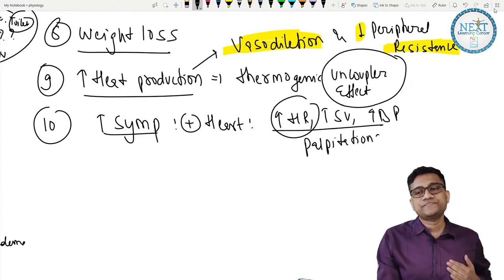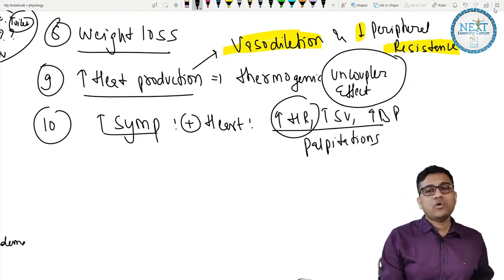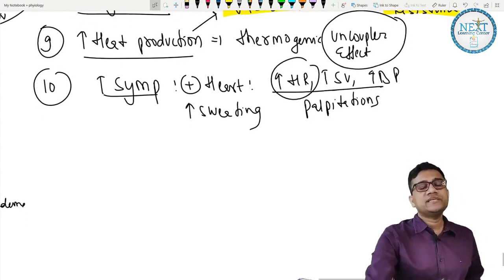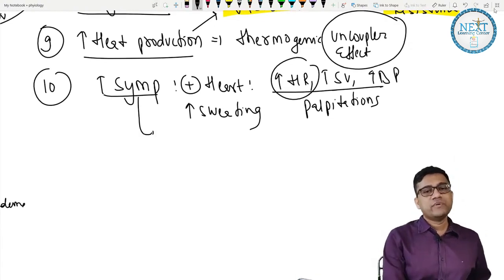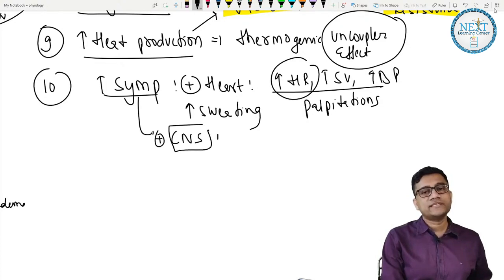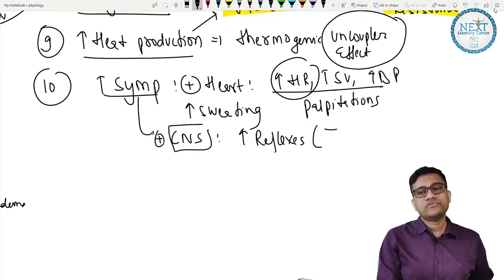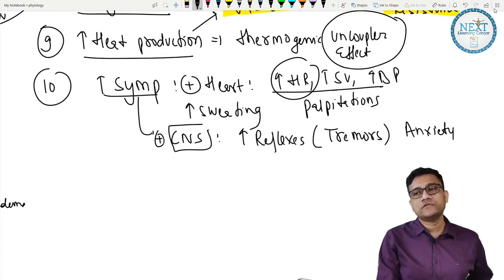Palpitations. Okay. Then it also causes increased sweating because of heat plus sympathetic activity. So there is an increase in sweating. Then it will stimulate the nervous system, the CNS, and as you stimulate the CNS, it causes increased reflexes. That can cause tremors, anxiety because of too much brain stimulation, and restlessness.